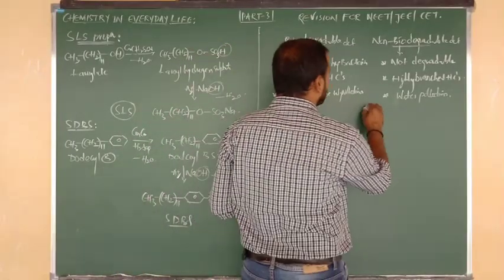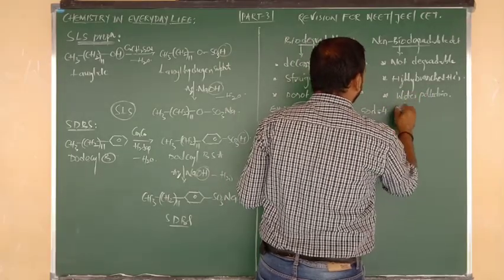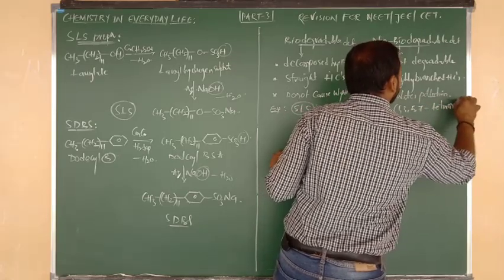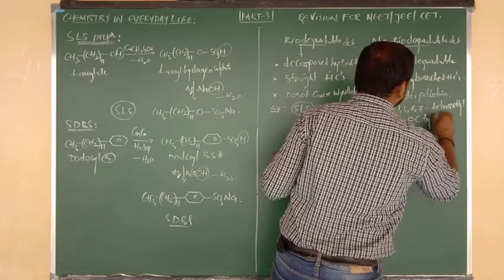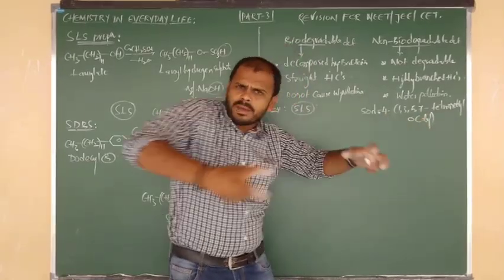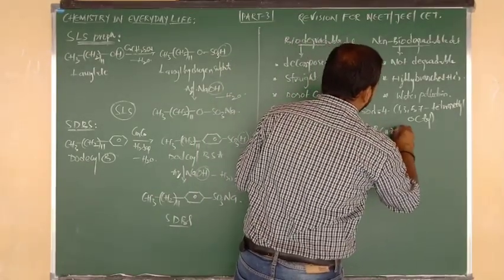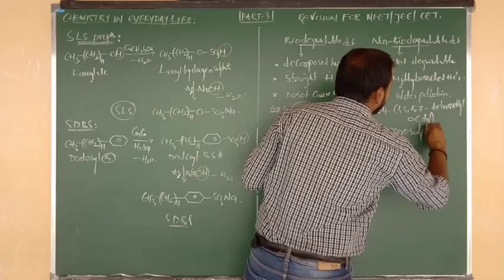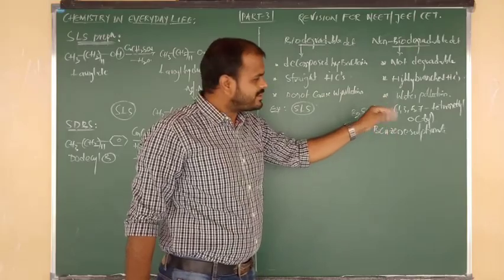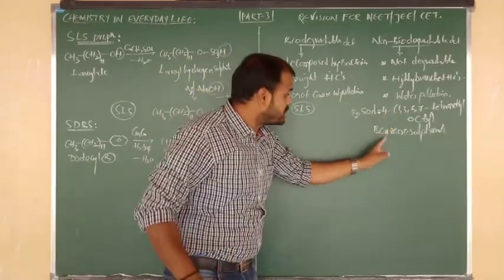I am going to write one example. The example is sodium 4-(1,3,5,7-tetramethyl octyl) benzene sulfonate. Just see the side chain: 1,3,5,7-tetramethyl octyl, a bulky long chain, present upon the fourth position of benzene.